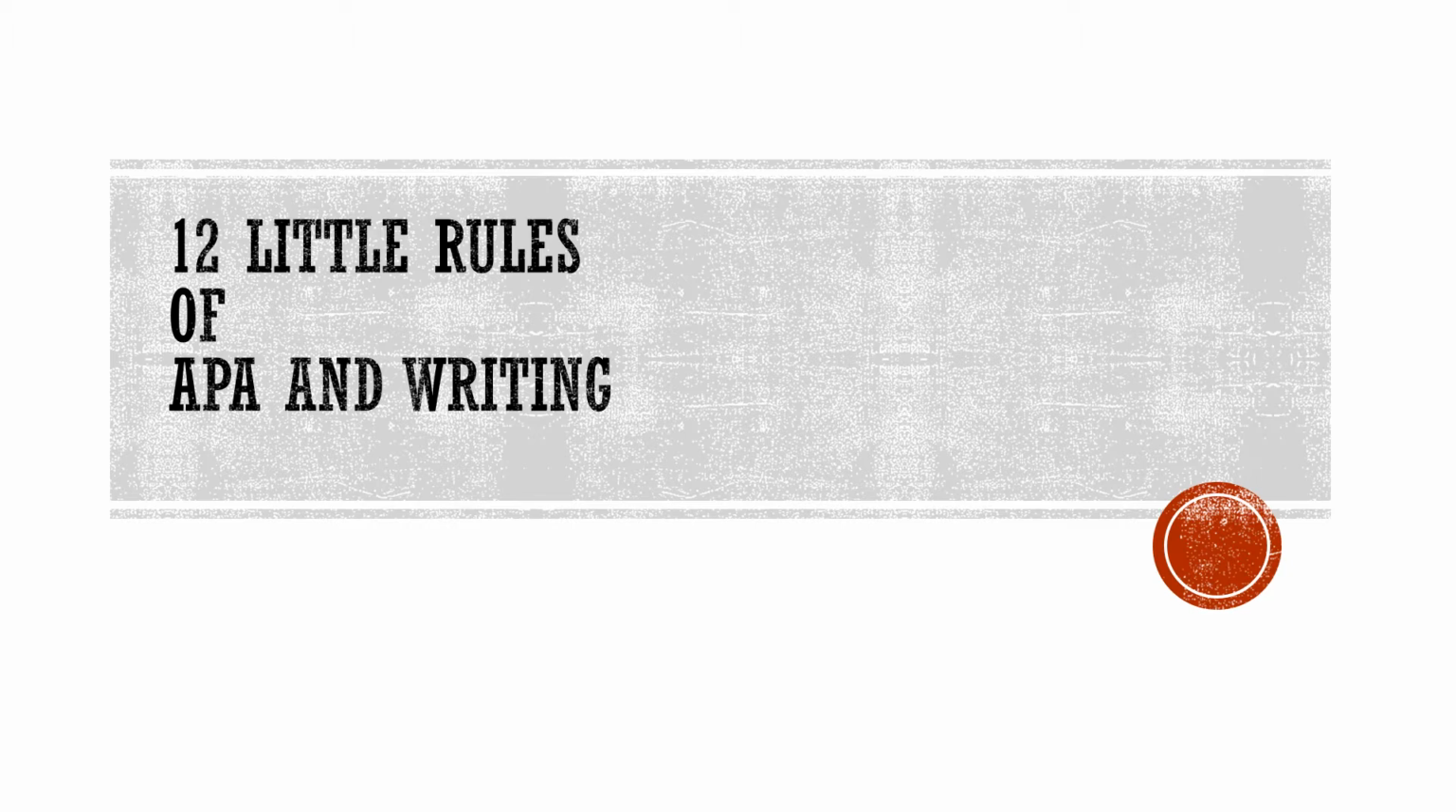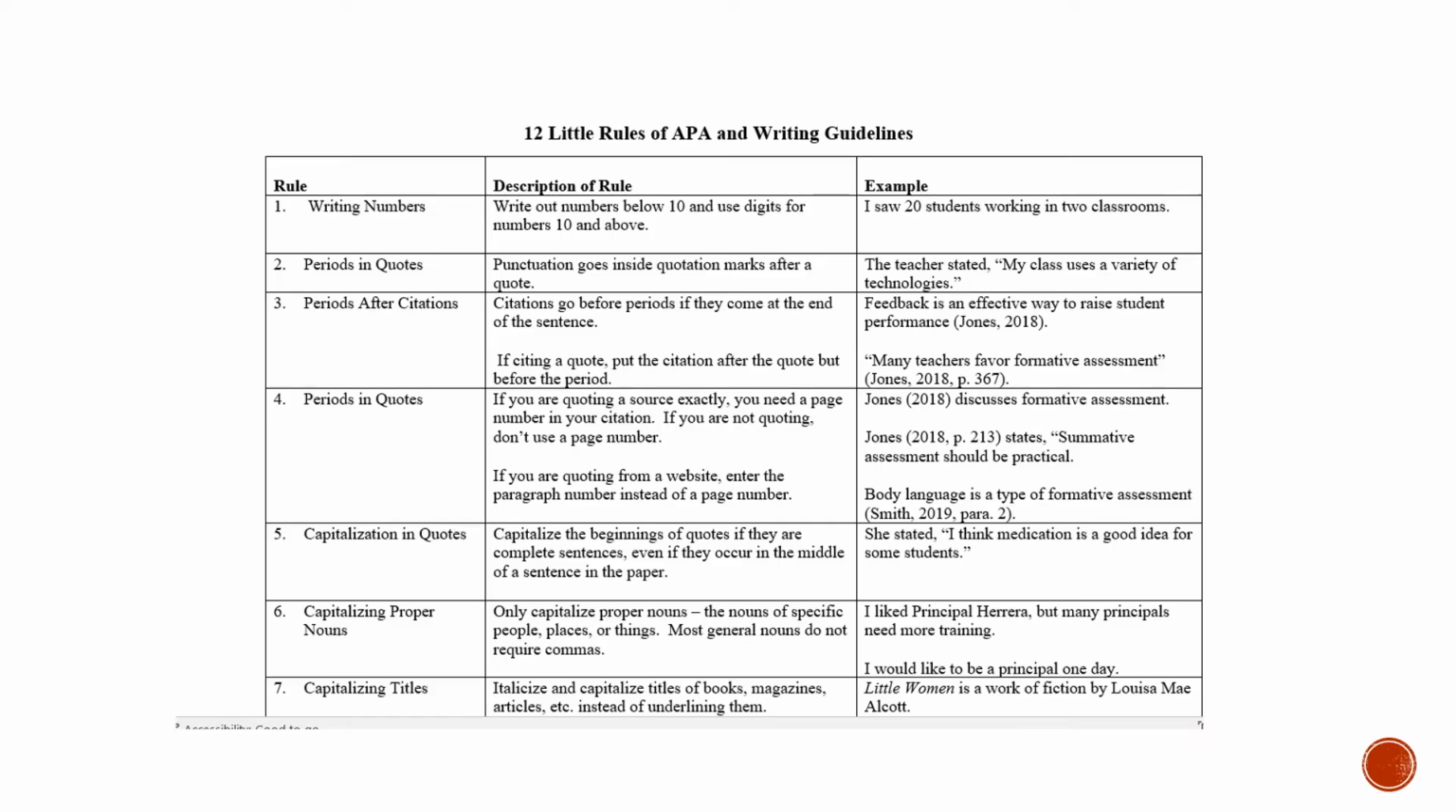This lecture will help you become a writer by teaching you the 12 most common errors that students make when they're writing papers using APA format. This lecture is meant to accompany the 12 Little Rules of APA and Writing guidelines that you can find in this week's module on the course site.